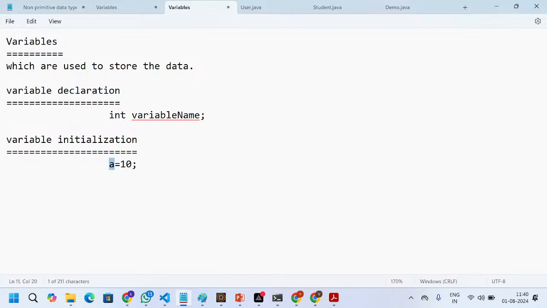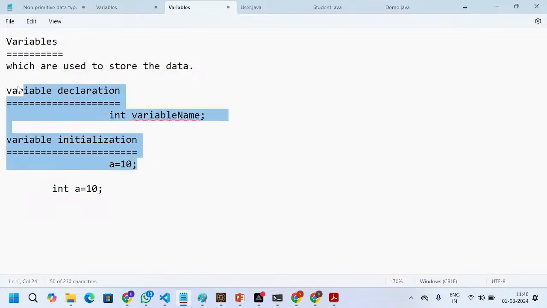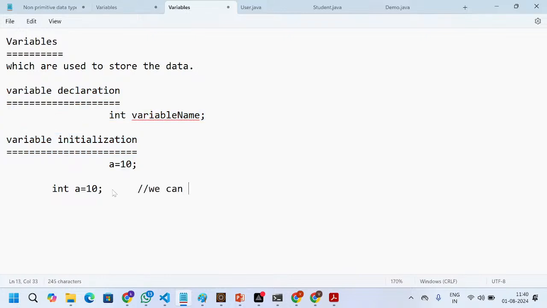So a variable is similar to a container, and it can hold the data. It can hold the data, right? So instead of doing two lines, I can write it in a single line also, like this: data type, variable name, a equal to 10. Instead of taking two lines, I can write it in a single line also. Types of variables we will discuss in OOPs.